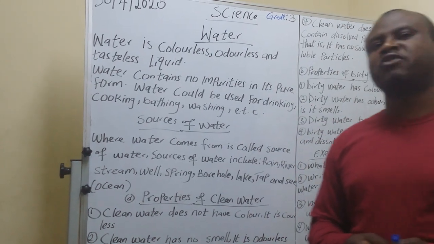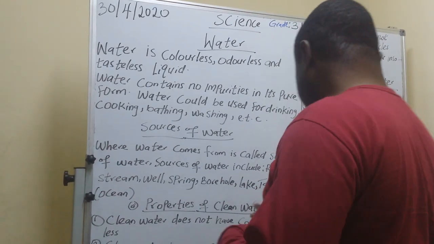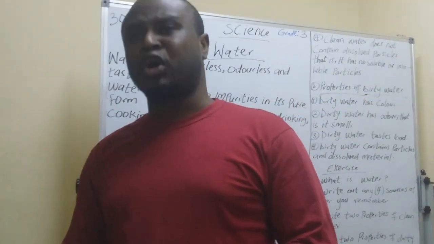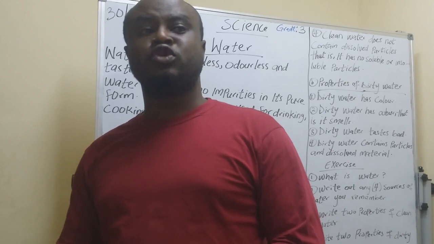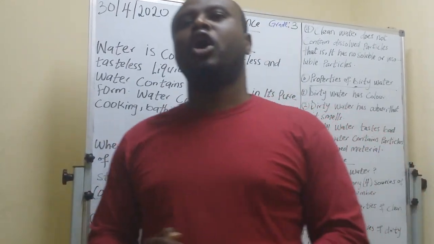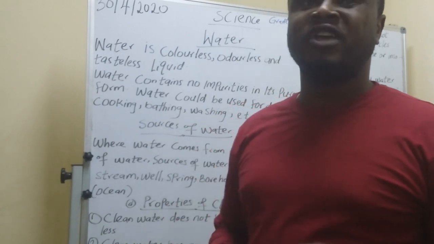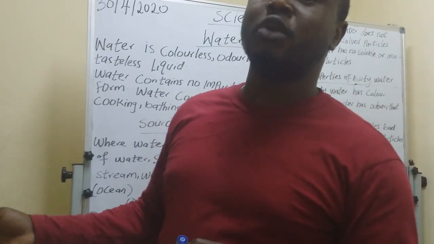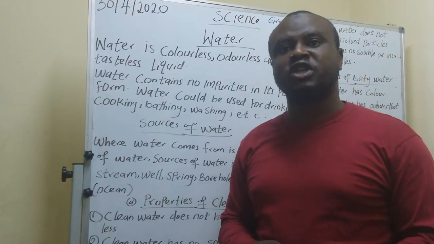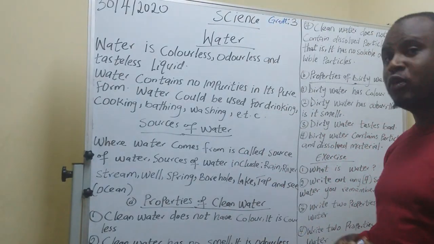So we can get water from tap. We have tap water, but there must be a source for that water. The water you are using in your house, in your kitchen, in your toilets, all those waters have their own source, where they come from. Like we are using in Egypt now, we are using River Nile water.